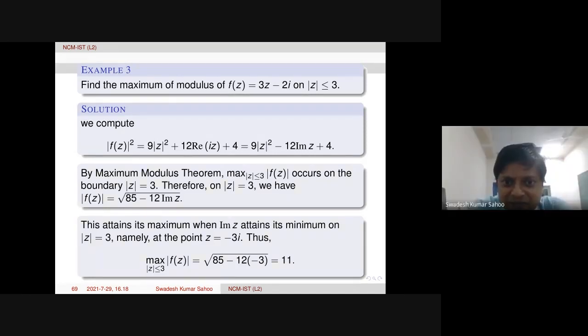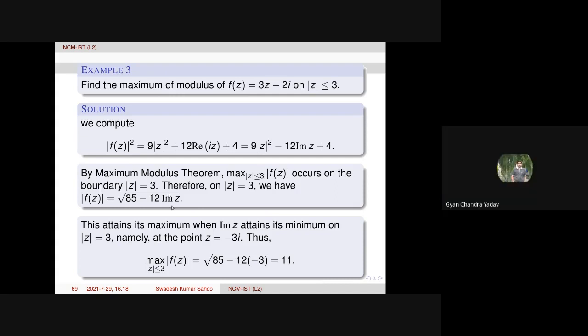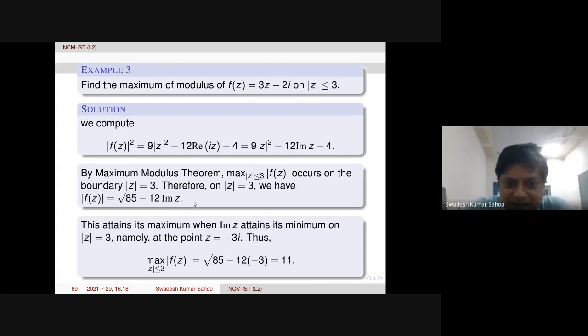Yes. We can compute the minimum value also. So same thing, I think, as when we take the maximum. So z equal to 3i, I think. Yeah, I think 85 minus 36 square root. Yes, sir. Yes.